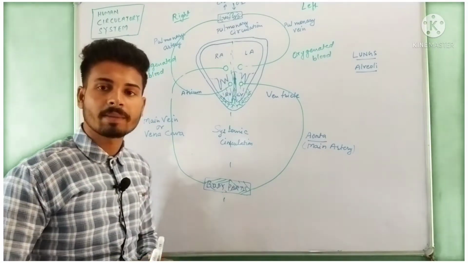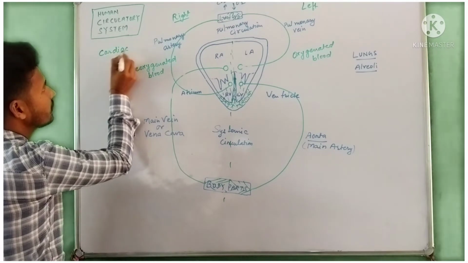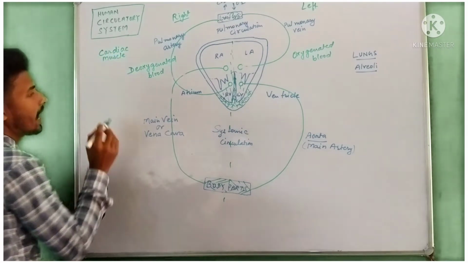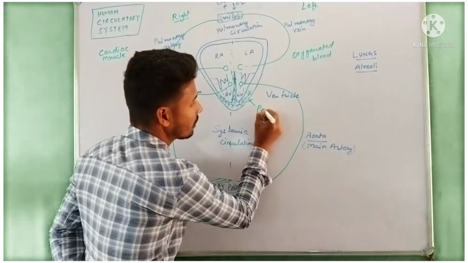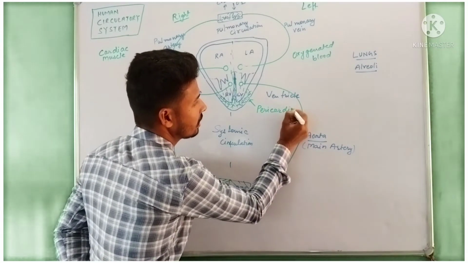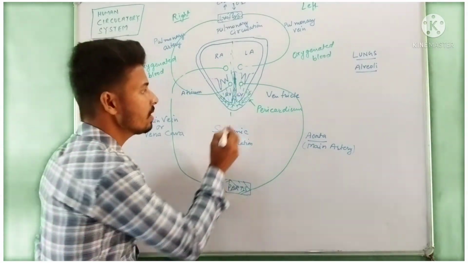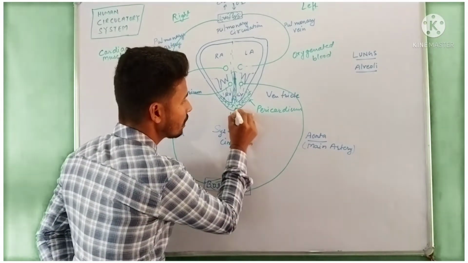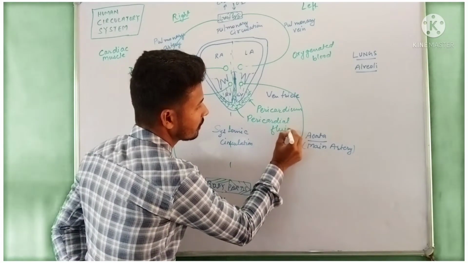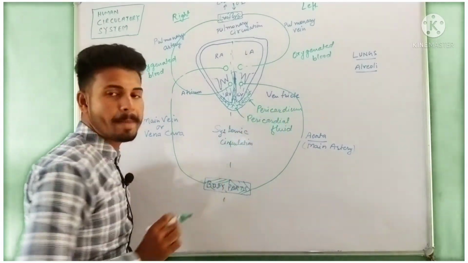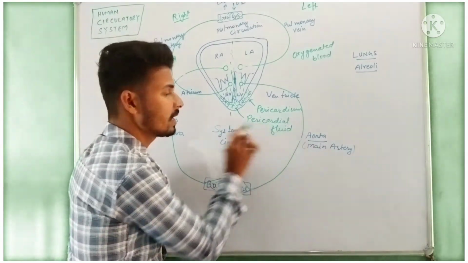If we talk about the formation of the heart, it is formed by cardiac muscle, and it has a covering layer called the pericardium. In between the pericardium and the cardiac muscle, a fluid is filled, which is called pericardial fluid.